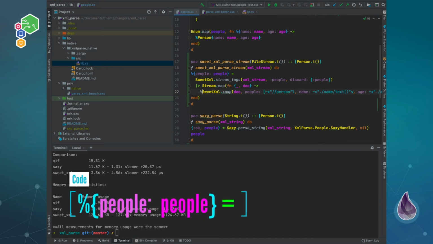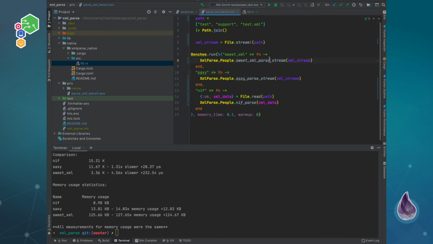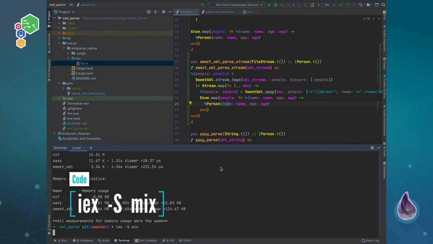And then this one should return people. And then of course we just do that. Something like that, I believe, should work. So we can just test this thing out. Try over here, see if this works.